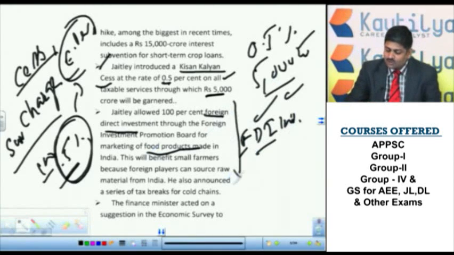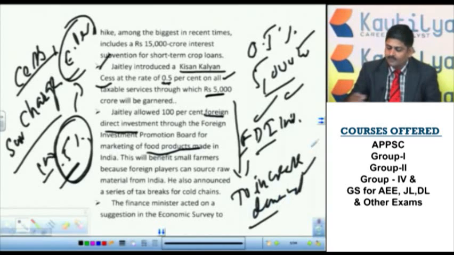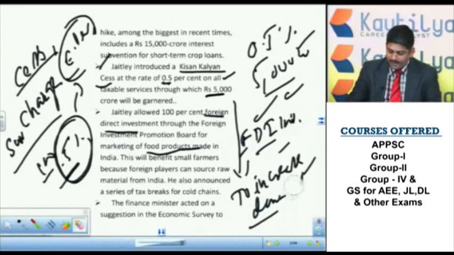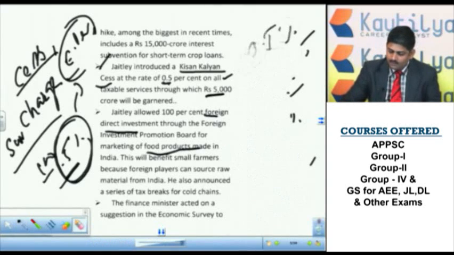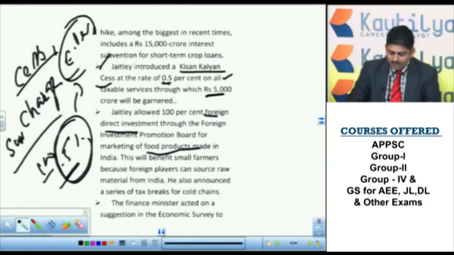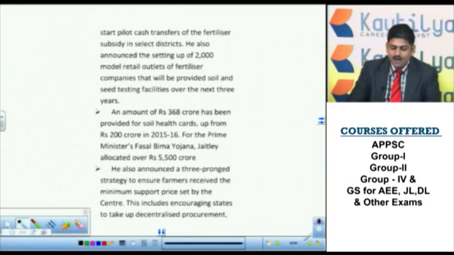If they want to make the question difficult: why are 100% FDIs allowed to market food products in the budget? Because to increase the demand for food products. If FDIs come, there will be more investments, more marketing. Moreover, foreign direct investment means foreign companies will do more professional marketing when compared with domestic marketing. That is the idea. So they may ask you a question like this. So this is for the welfare of the farmer community.